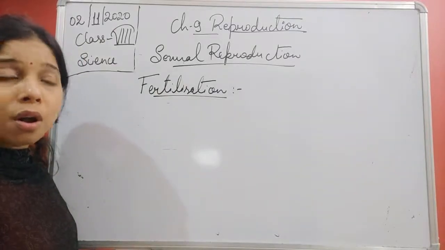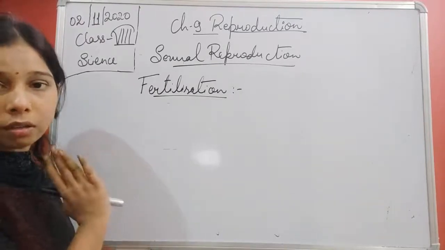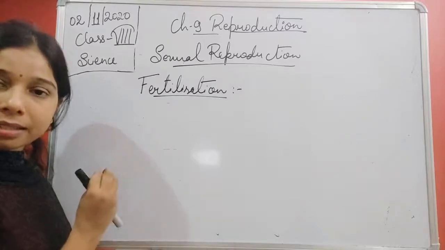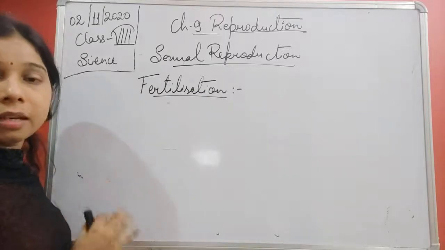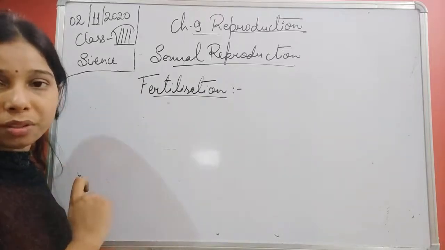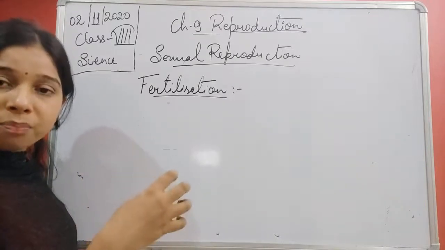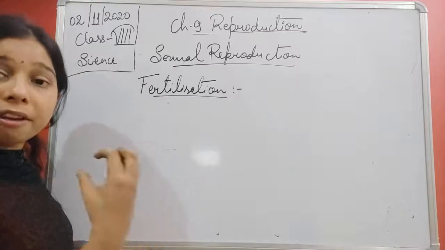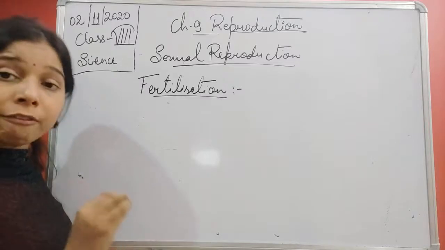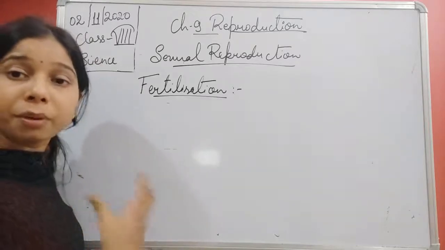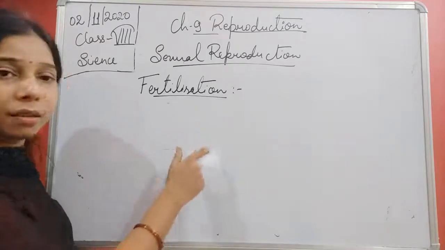The formation of the zygote can only occur if the fusion occurs. It means this male sex cell and the female sex cell fuse together. When they fuse together, there is a formation of a zygote. Now this zygote is capable of growing. It will grow and become an embryo, and finally it will grow into a new individual. So for the formation of the new individual, the most important process is fertilization.